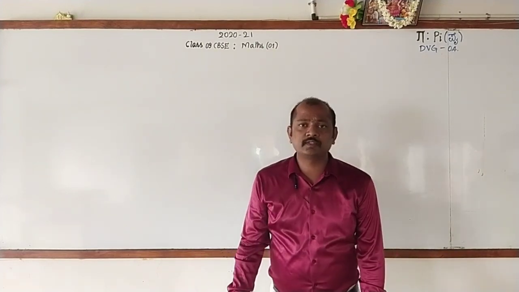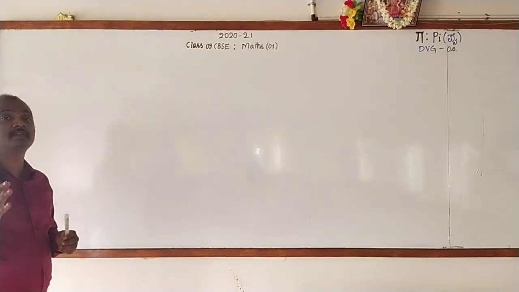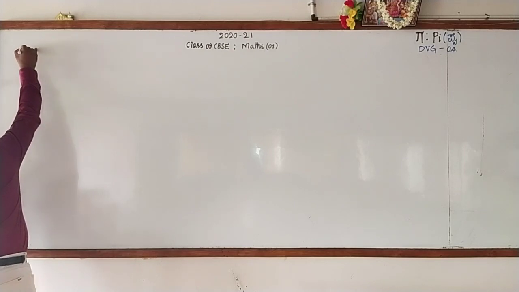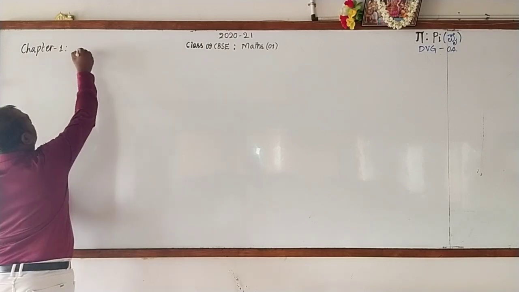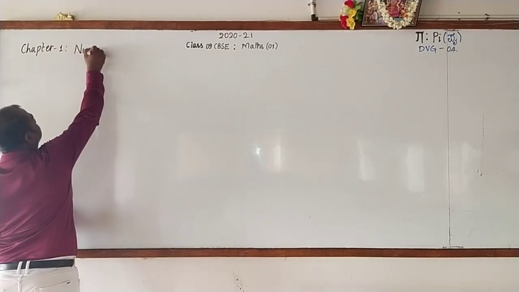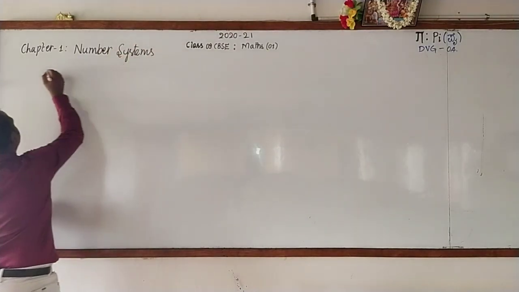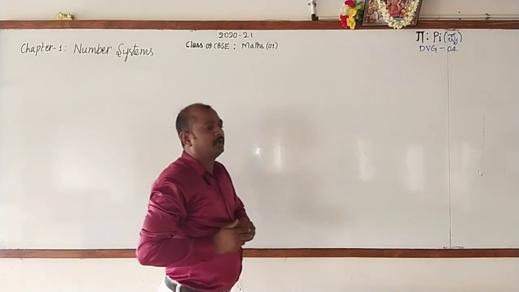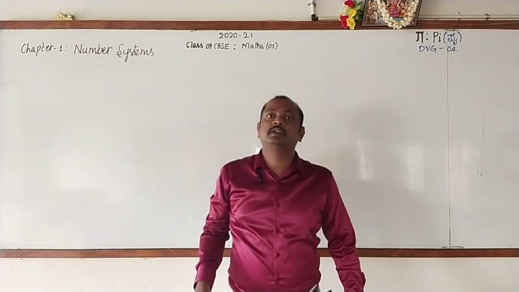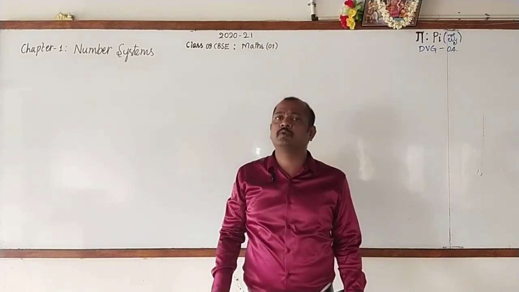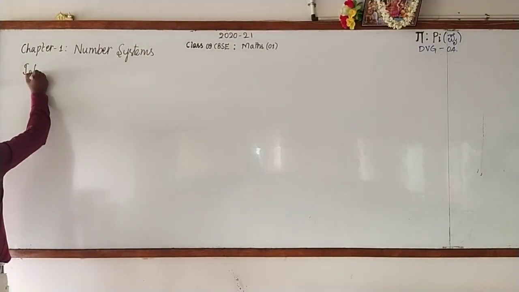Now, let us learn the chapter. The name of the chapter is number systems. I'll write it. This is chapter number 1, and the name of the chapter is number systems. Dear students, to learn this chapter effectively, it is better to recall some of the basic things we have learnt in our previous classes. Now let us recall one by one in the introductory part. Right, introduction.